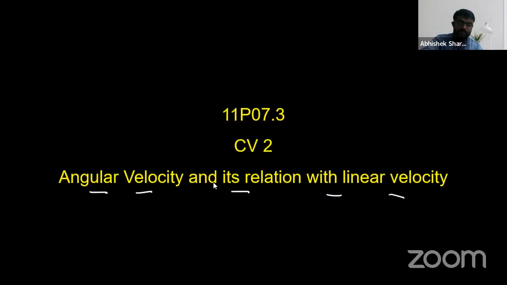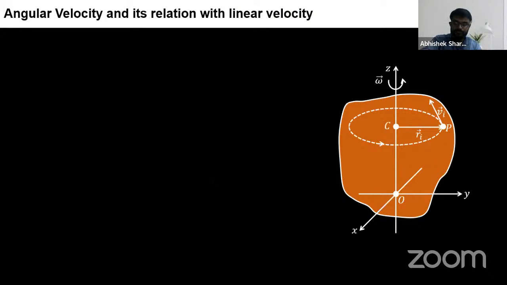Okay, so let us move. Angular velocity and its relation with the linear velocity. Let us see this. Suppose this is a very irregular kind of structure. This is known as what? This is a rigid body.